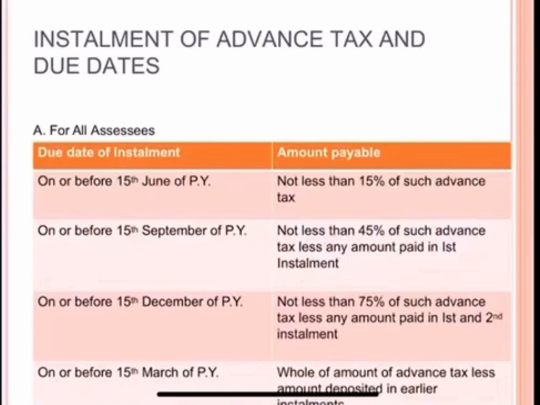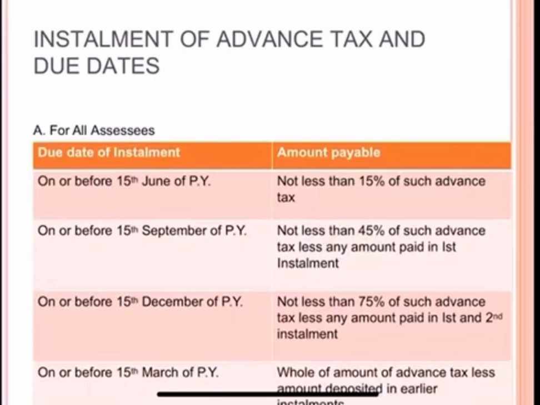For example, let's suppose the estimated tax liability for the previous year is 5 lakh. So for the advance tax, the first installment will be 15% of 5 lakh, that is 75,000, which the assessee will have to deposit before 15 June. And for 15 September, if we calculate again on 5 lakh, now we have to calculate 40%. 40% of 5 lakh is 2,25,000 minus, if he has already paid 75,000 in the first installment, the resultant figure 1,50,000 he will have to pay.